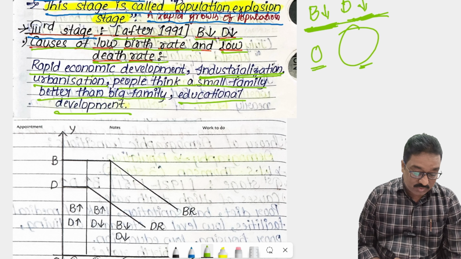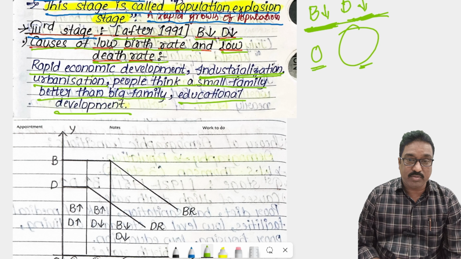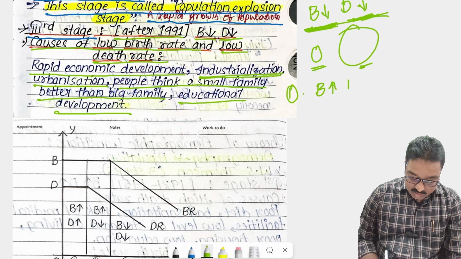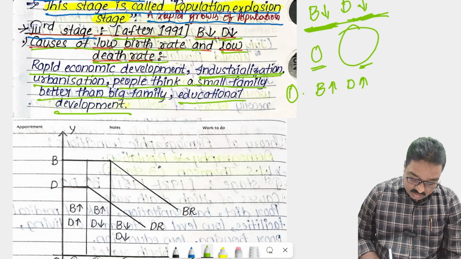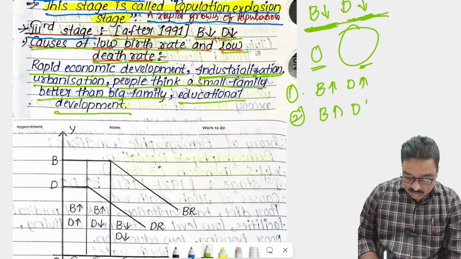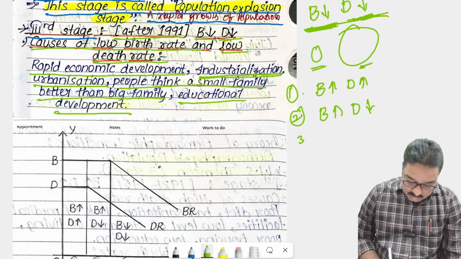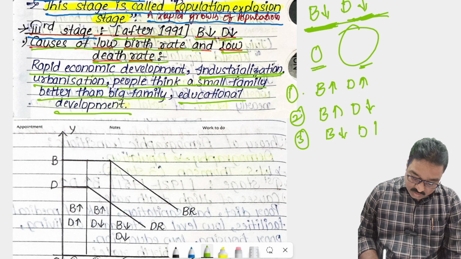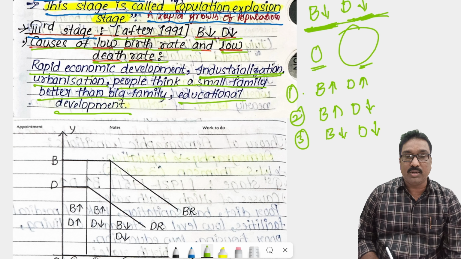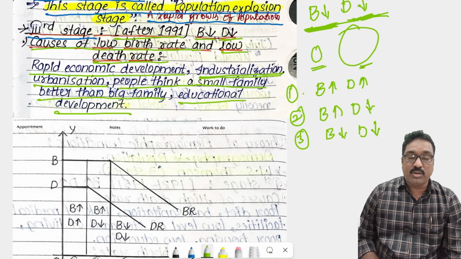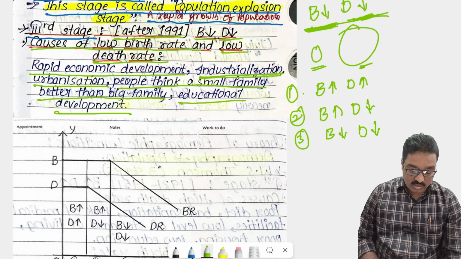These are the three stages of the demographic transition of the population. In the first stage, birth rate increases and death rate also increases. In the second stage, birth rate increases but death rate decreases. In the third stage, birth rate decreases as well as death rate also decreases. రెండు కూడా తగ్గిపోతున్నాయి ఆఫ్టర్ ది 1991. Okay, so this is W.S. Thompson's theory of demographic transition.